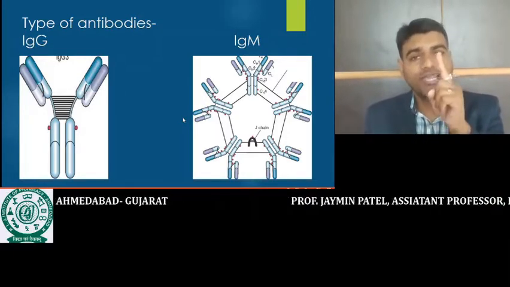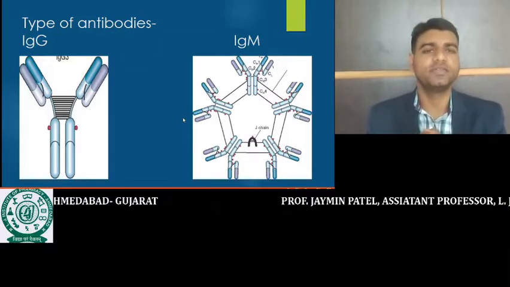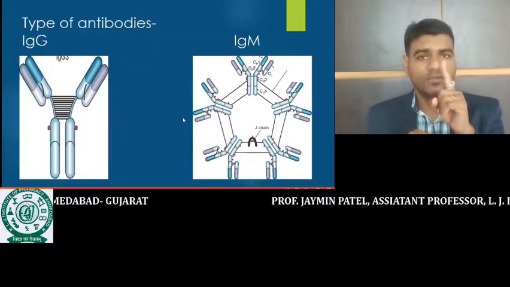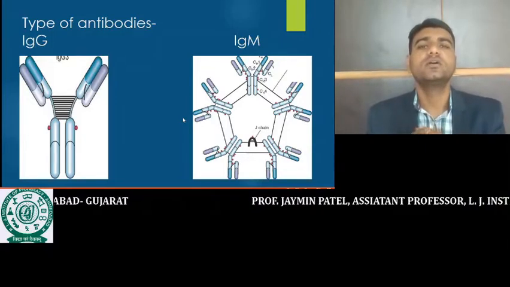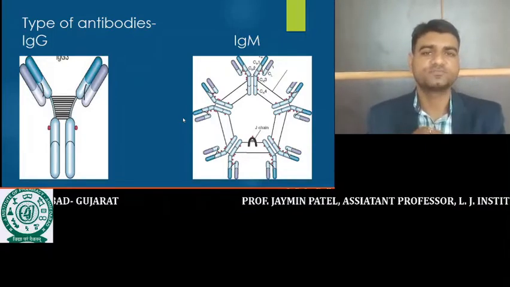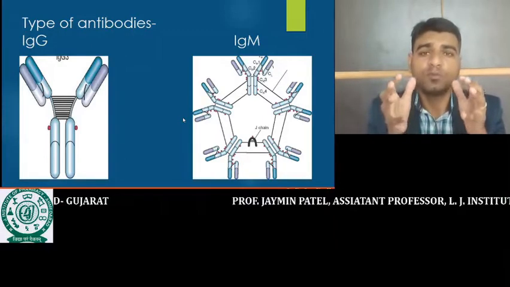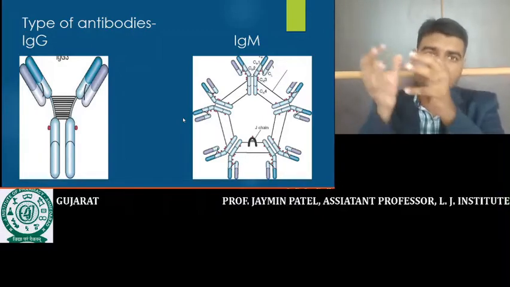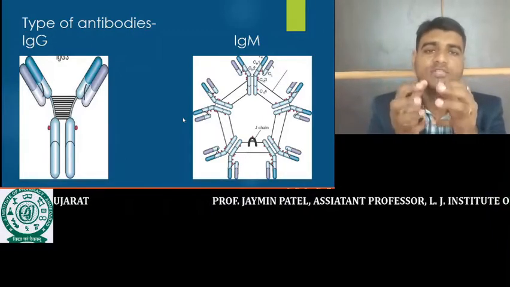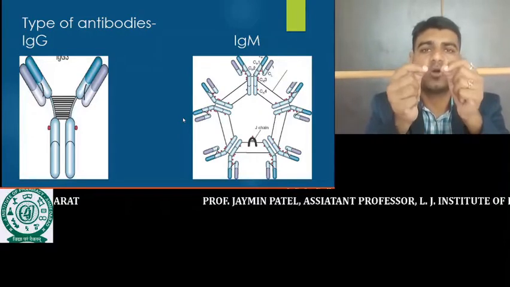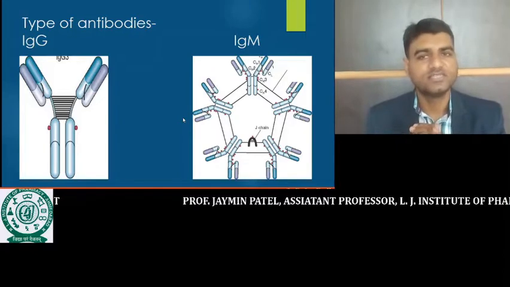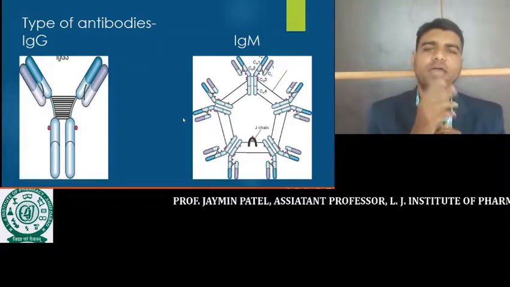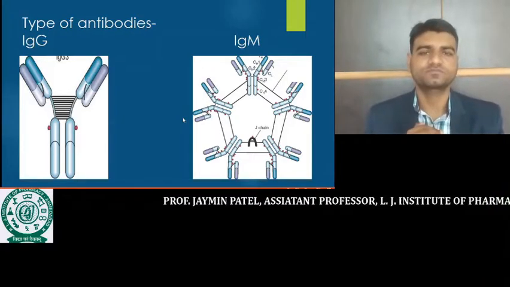IgG is the only antibody that can cross the placental barrier, and it can pass from mother to fetus. So immunity is provided to the fetus from the mother's body, and that immunity is provided in the form of IgG. Understand? Now the second antibody, that is IgM.